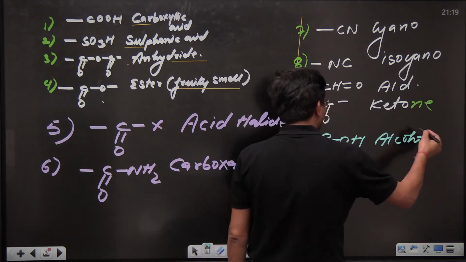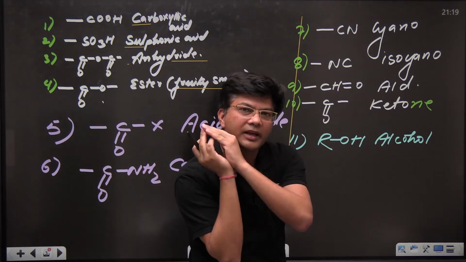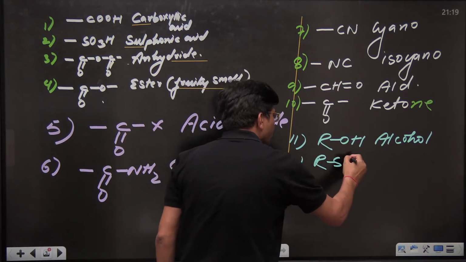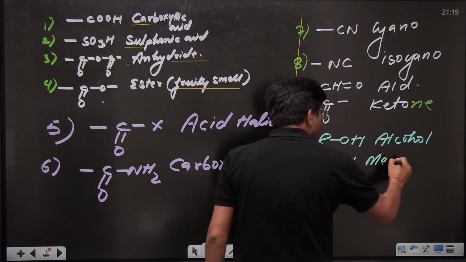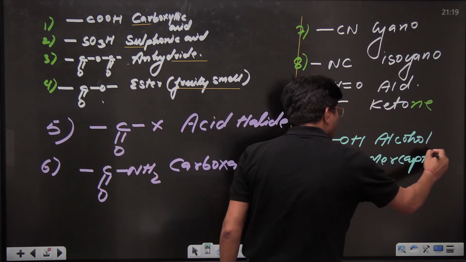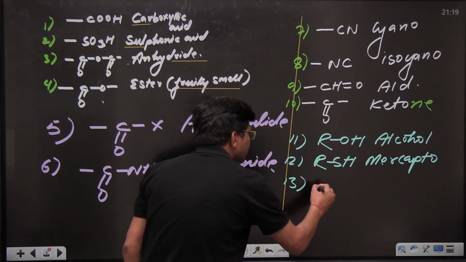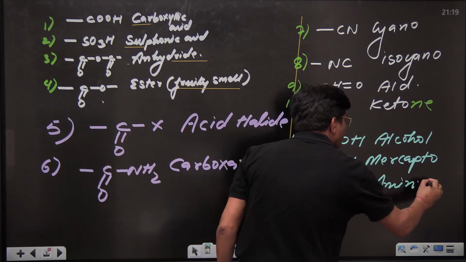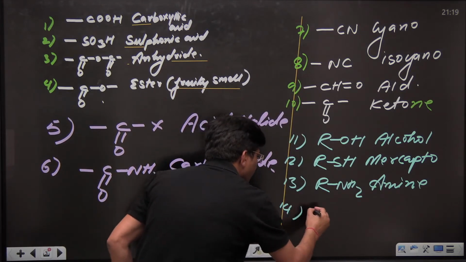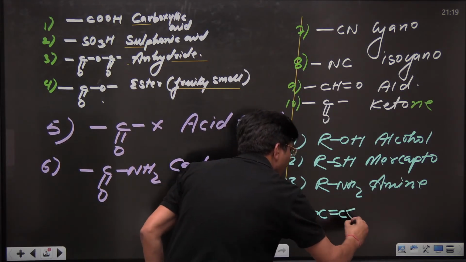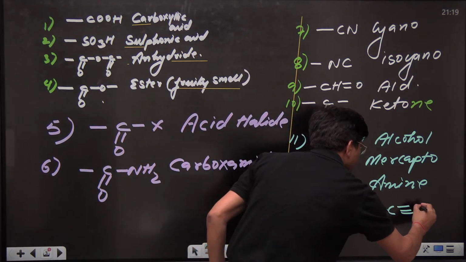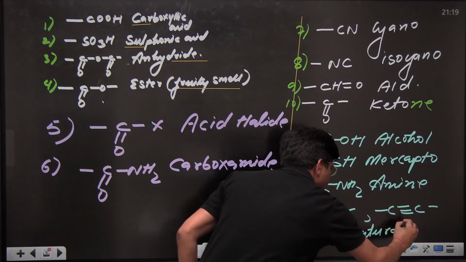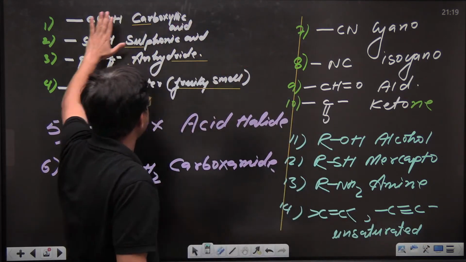Now, the eleventh is alcohol, drinking alcohol. While drinking alcohol, captain God died, mar gaya captain, mar gaya capto. Then amine. World has become unsaturated. In this way, we have completed the priority order.